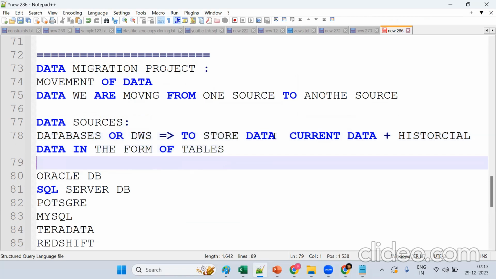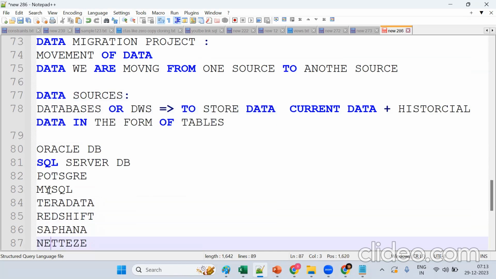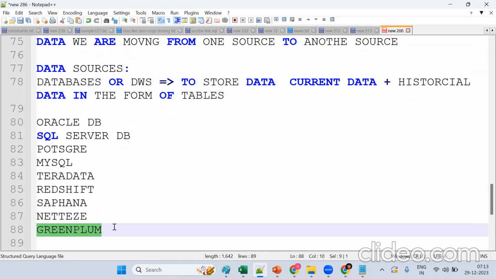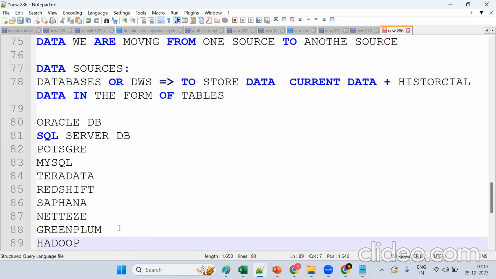Now, Snowflake is mainly for data migration projects. Migration in the sense that they want to move data from one source. Here the source can be Oracle database, SQL Server, Postgres, MySQL, Teradata, Amazon Redshift, SAP HANA, Netezza, Greenplum. Recently, they are also trying to move data from Hadoop to Snowflake.